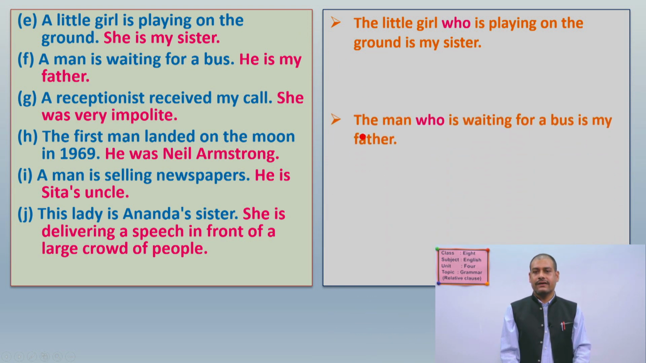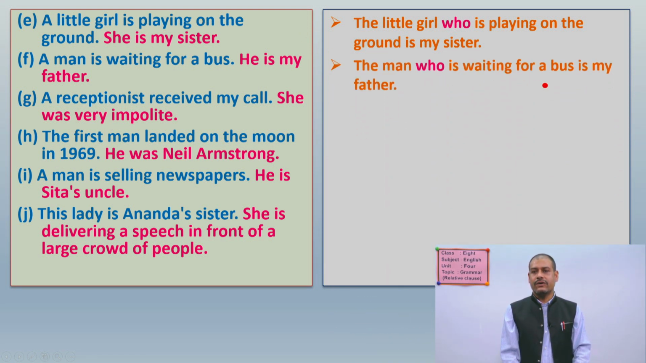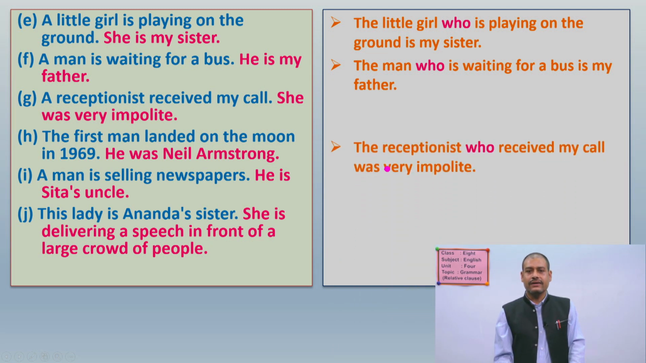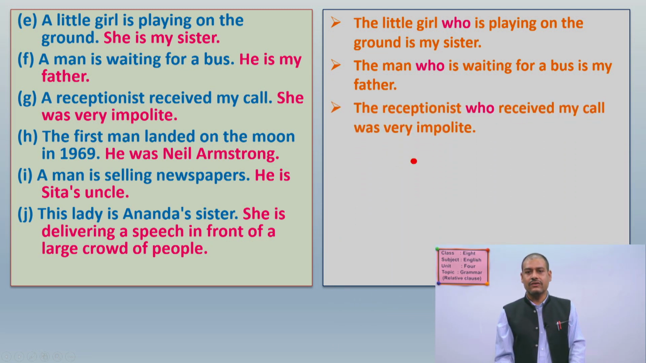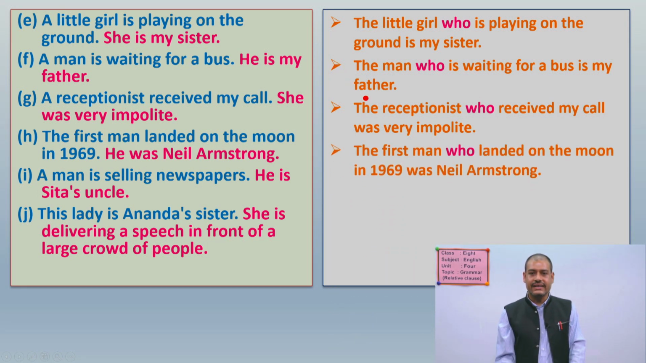Now number two: the man who is waiting for a bus is my father. A man and he are also the same person. So we use who and we are not using he again, because who relates he and a man. So it becomes: the man who is waiting for a bus is my father. Number three, your answer should be like this: the receptionist who received my call was very impolite. Same case, you know. And next, the first man who landed on the moon in 1969 was Neil Armstrong.